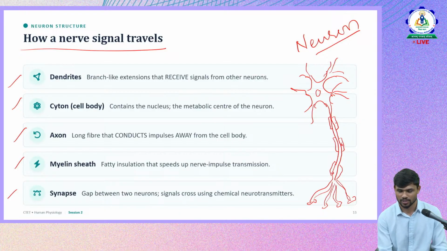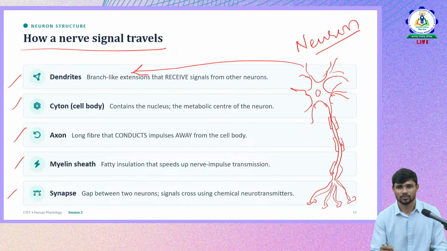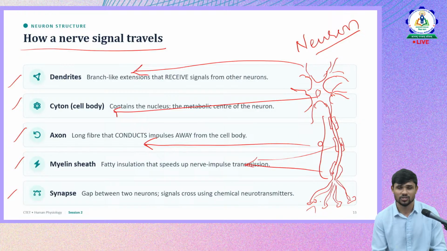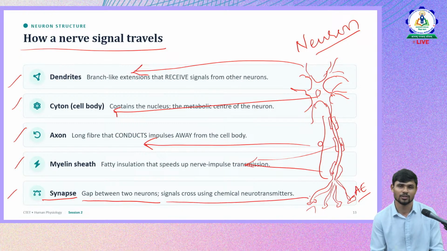The dendrites are the branchy structures at the head of the cell. This is the cyton. Then the axon; this whole part is the axon. These are the myelin sheaths. Then the synapse: the junction between the dendrites of other neurons and the axon endings is called the synapse. It is a gap between two neurons, with signals crossing using chemical neurotransmitters.